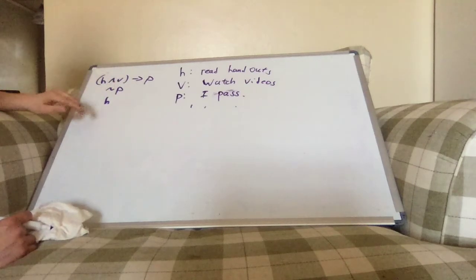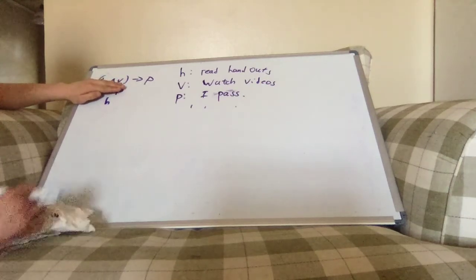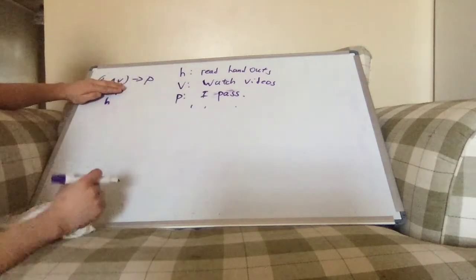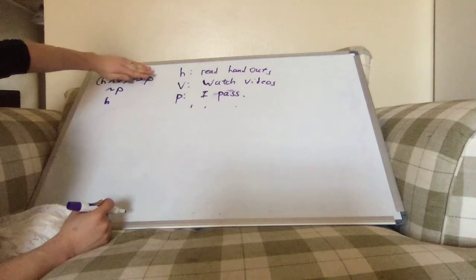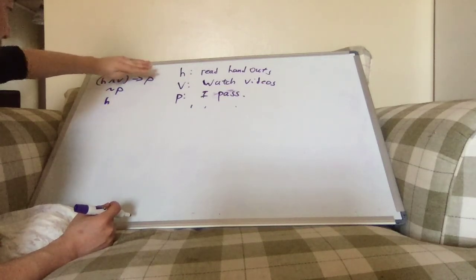I do know H is true. So if I look at these two statements together, it's not really much I can do about that, right? There's no rule we have where I can connect H to anything that's happening here. I also don't really have a rule connecting not P and H. They're totally just separate statements.